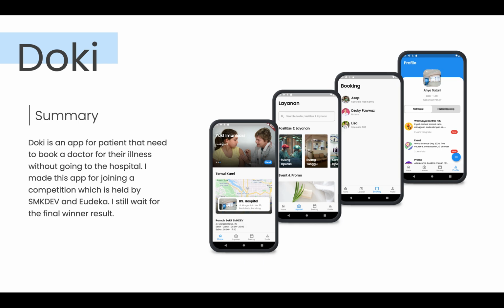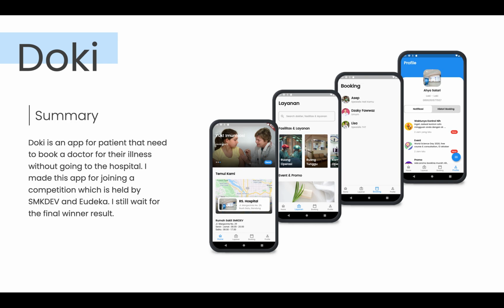In the home page, it contains a carousel slider on the top of the screen to show the latest news about healthiness. Under it, there is the Found Us feature that provides the location of the hospital you want to choose and the detail about the hospital. Underneath that, there is a feature to see about the hospital. You can see the picture of the hospital and the list of the available doctors. Underneath that, there is the hospital contact.